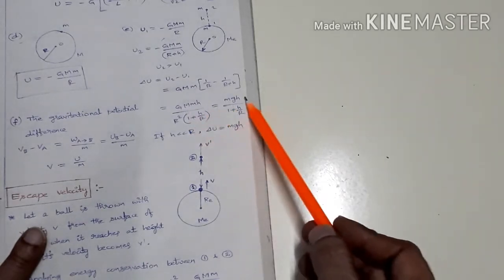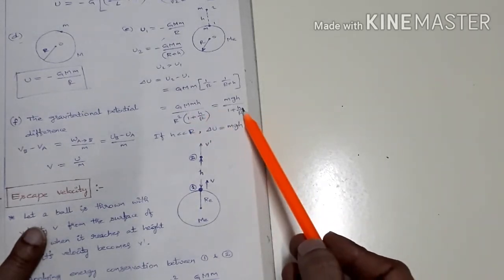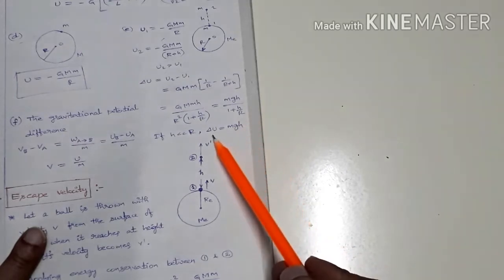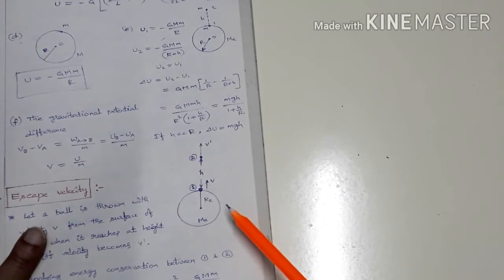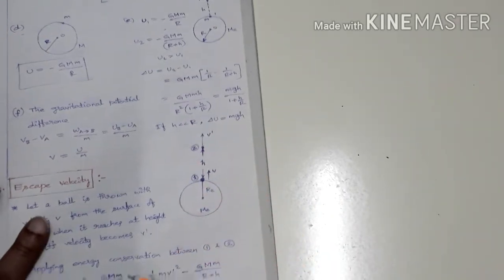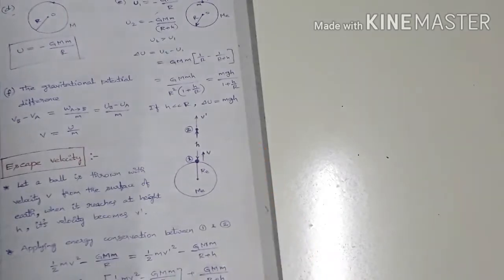So finally we are getting mgh by 1 plus h by R. Since h is very small compared to capital R, this can be neglected here, so delta U is equal to mgh. So the change in potential energy is mgh. Okay, this is the case.